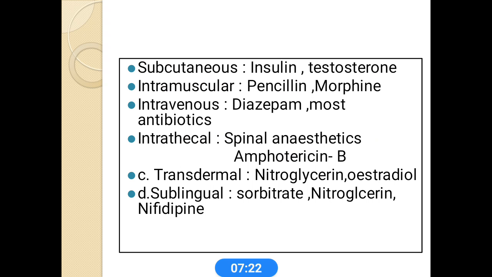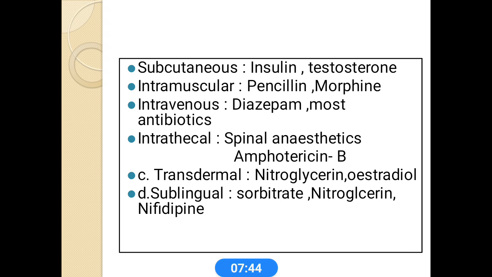And intravenous: these drugs are administered through the IV route, and the IV route is considered the emergency route. Here the drugs are quickly absorbed, and the drug shows 100% bioavailability. So the IV route is considered the emergency route. Most of these antibiotics are administered, and diazepam.